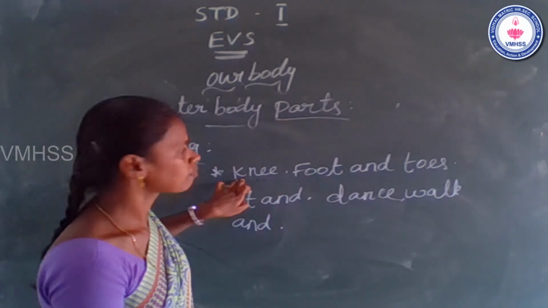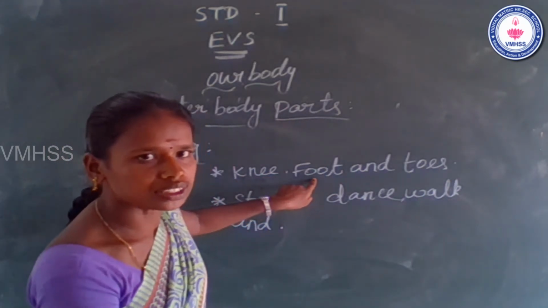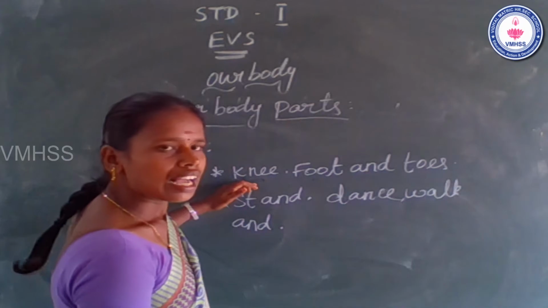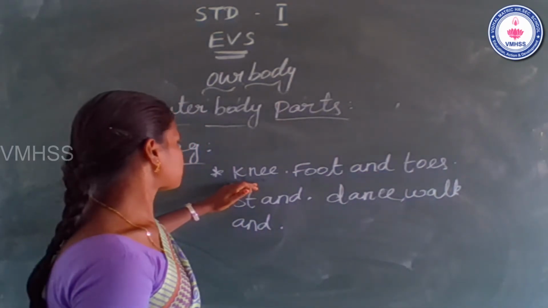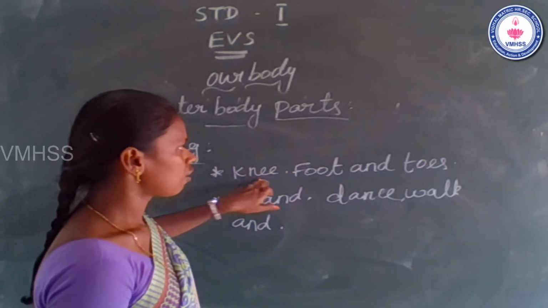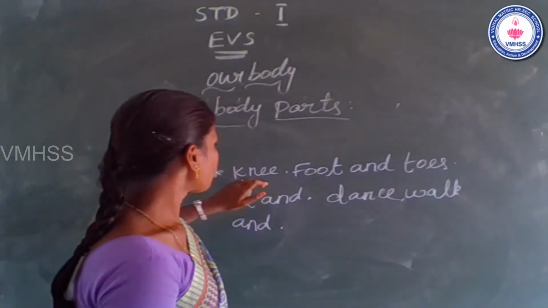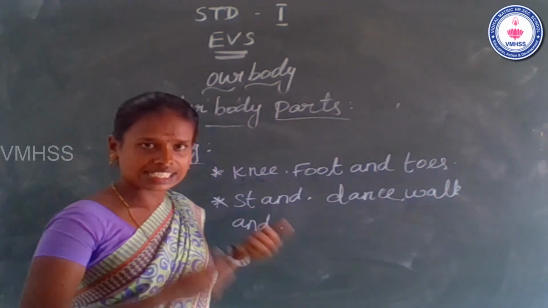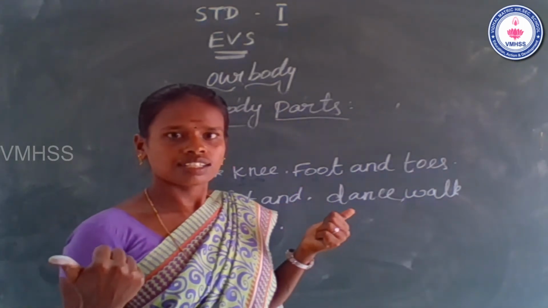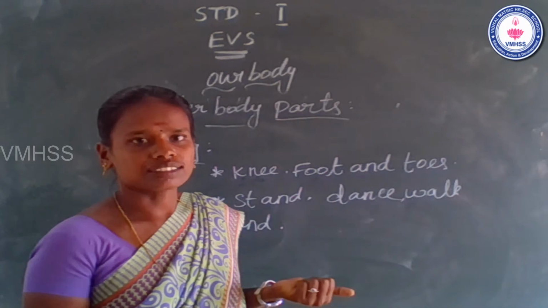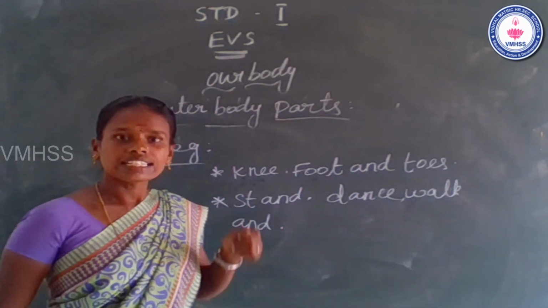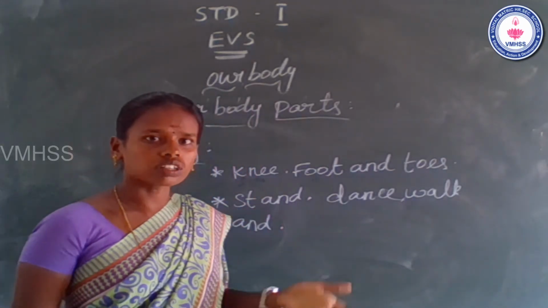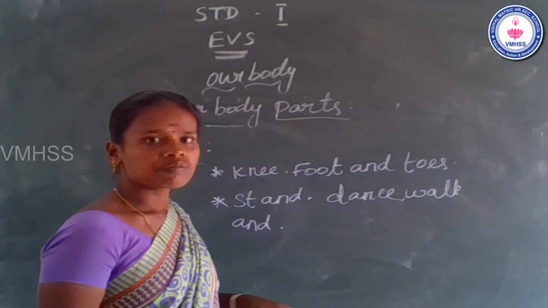You know, முட்டி, மூழங்கால், foot na பாதம் and toes. Leg is also an outer body part. It has three parts: knee, foot and toes. It helps us to stand, dance, walk and run. It helps us to stand means நிக்கிறதுக்கு, dance ஆடுறதுக்கு and walk பண்றது, நடந்து போறது and run.